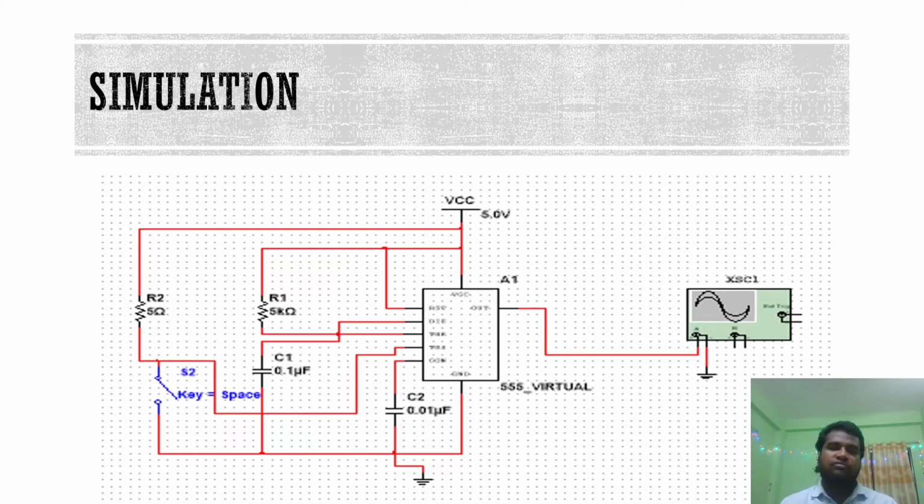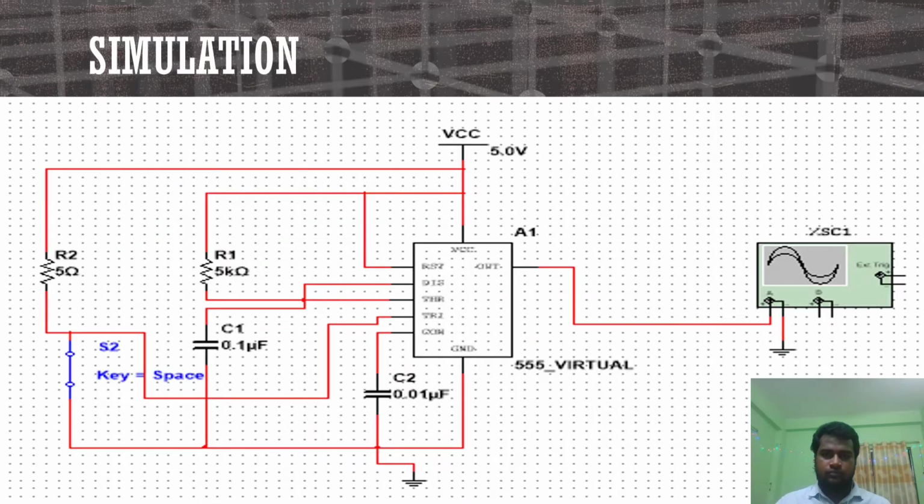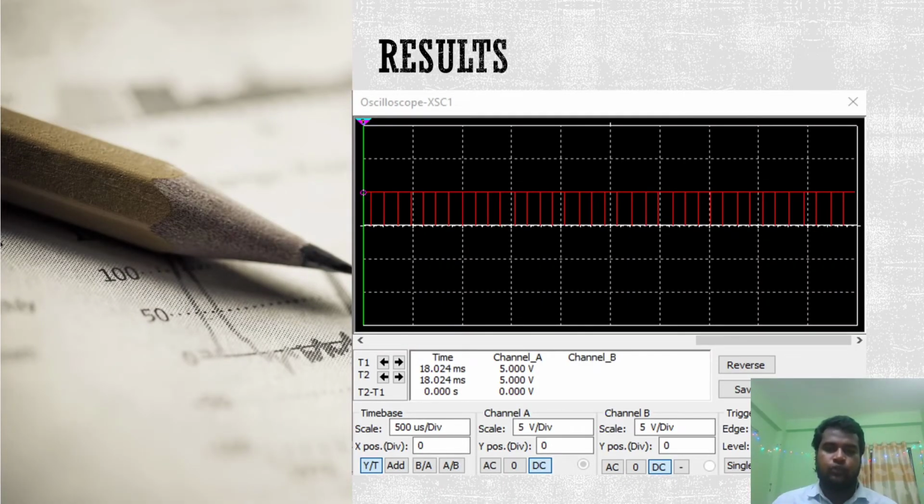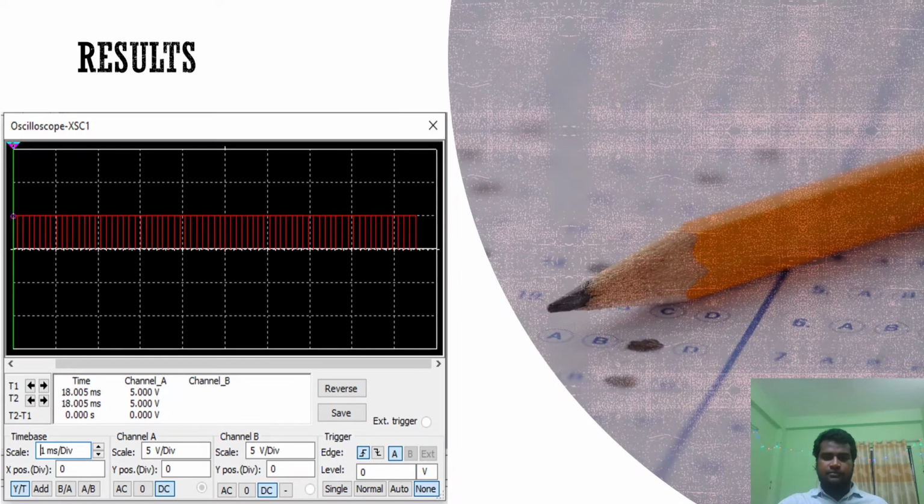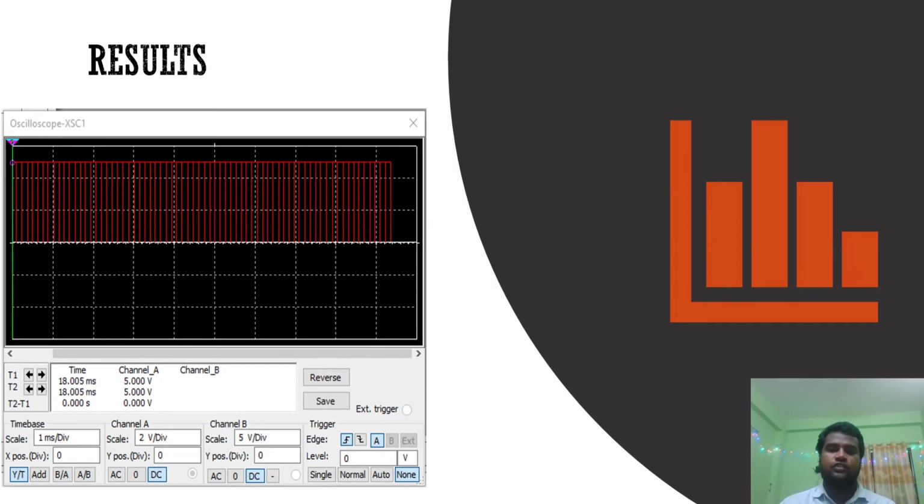At first, we kept the switch off. That's why we couldn't get any output. And then we turned on the switch. As a result, this type of waveform was seen. If we change the time per division to high, the waveform becomes narrow, and if we change the time per division to low, it becomes wider. Here the different pictures are included. And if we turned it to two upper scale, it showed double waveforms on the upper side. In that picture, we can see this.